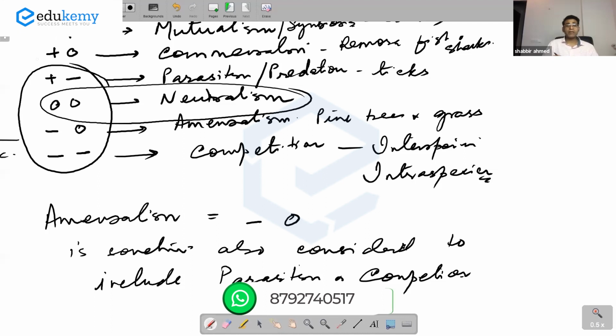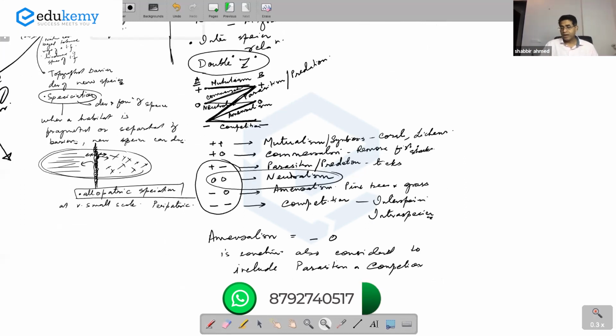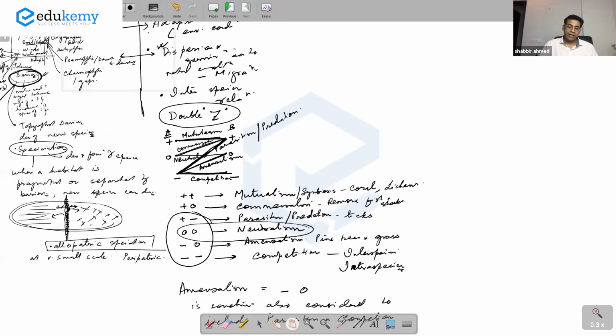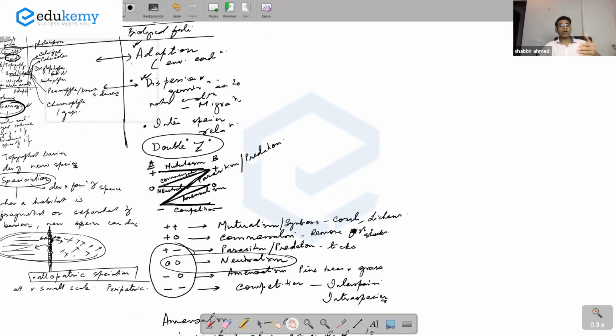All of this sometimes may be referred to as amensalism also. Okay, so this was asked last time, may not be asked again, but please do know what is adaptation, what is dispersion and migration, what are the interspecies relationships, and remember this double Z diagram.